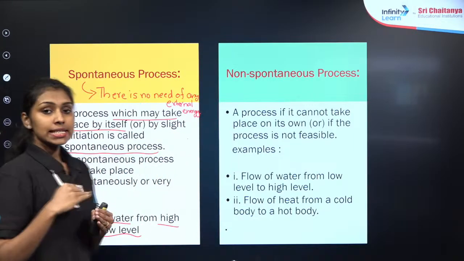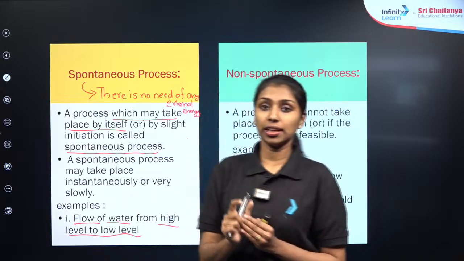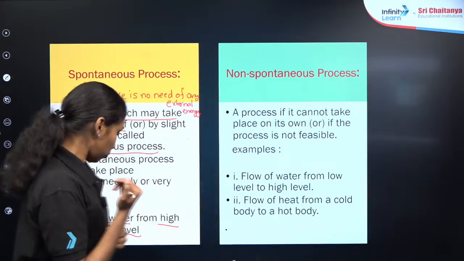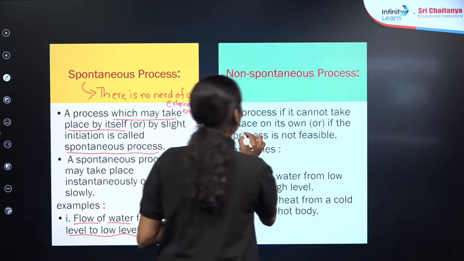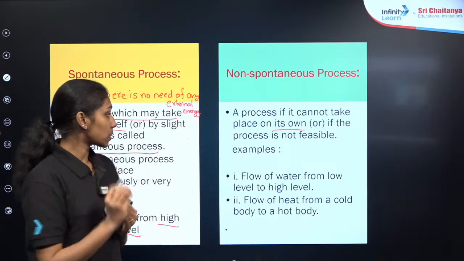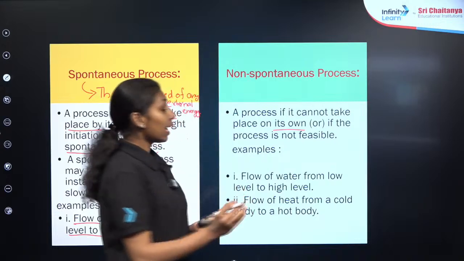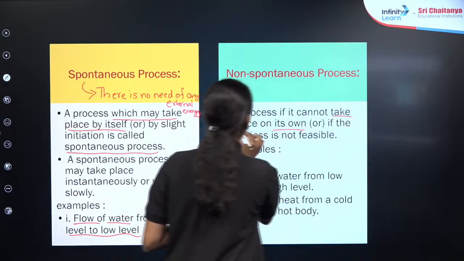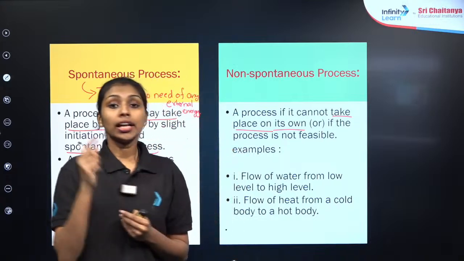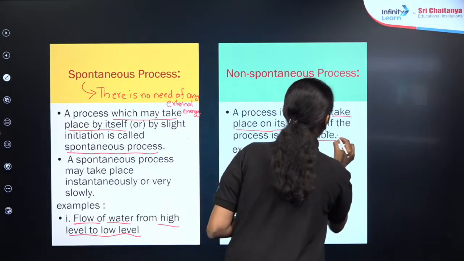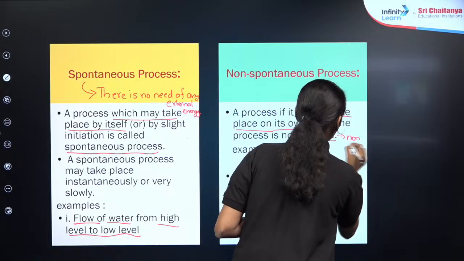Just opposite to that, we will be studying the non-spontaneous process, which requires some force. Some force or external agency is required for a non-spontaneous process to happen. So we can say that a process that cannot take place by its own is known as a non-spontaneous process. Otherwise, it is also known as a non-feasible process.